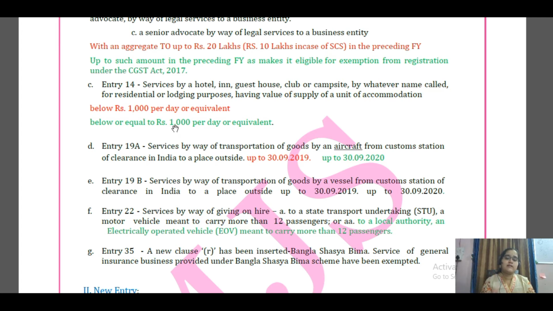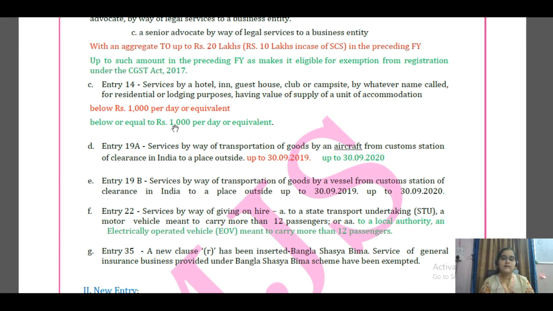This transaction was exempted from GST up to 30th September 2019, and it has now been extended to 30th September 2020. Similarly, entry 19B, services by way of transportation of goods by a vessel from a customs station of clearance in India to a place outside India, was exempted up to 30th September 2019. The exemption has now been extended up to 30th September 2020.